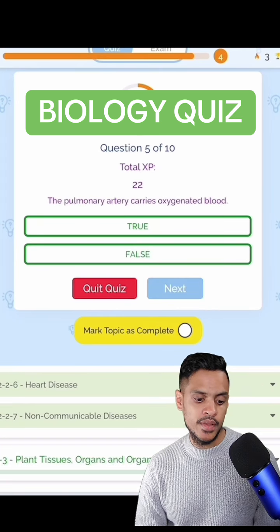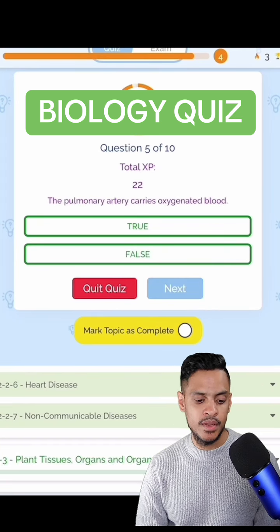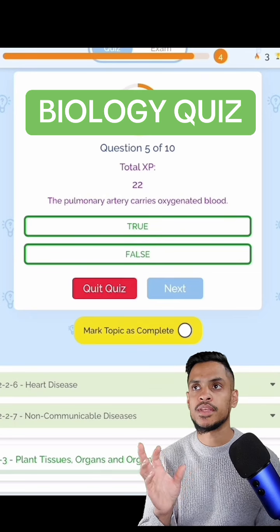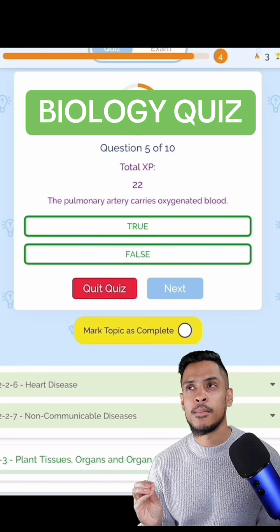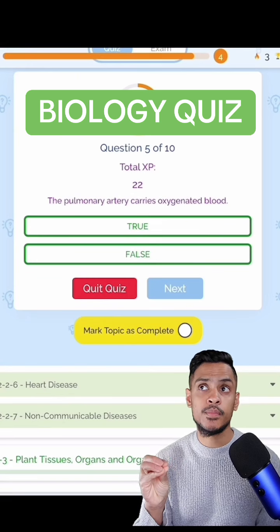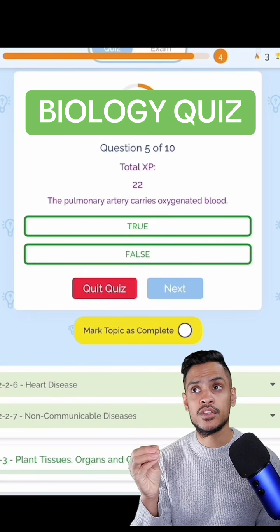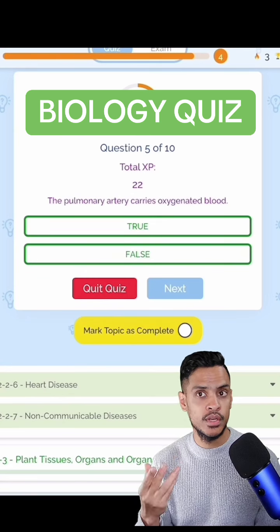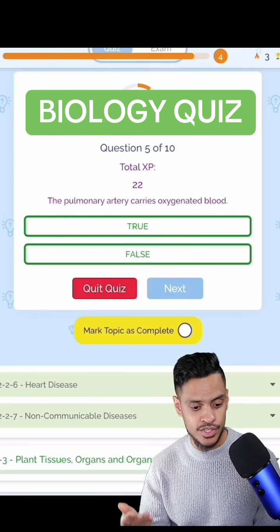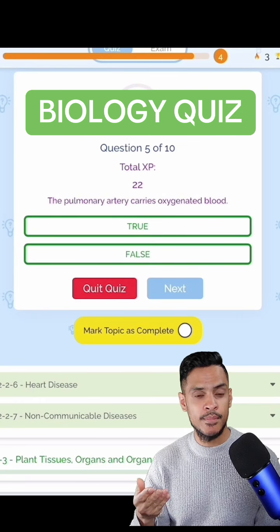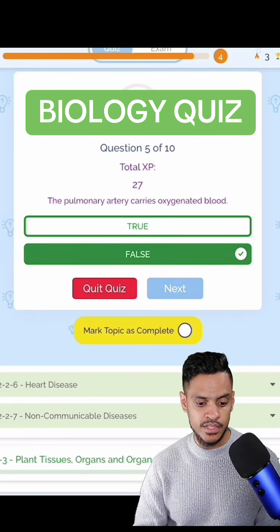The pulmonary artery carries oxygenated blood. Pulmonary artery. Artery means away from the heart. So it takes blood away from the heart. Pulmonary means it's connected to the lungs. So it's carrying it to the lungs in order to be oxygenated. So it must be deoxygenated. So I would say it's false.